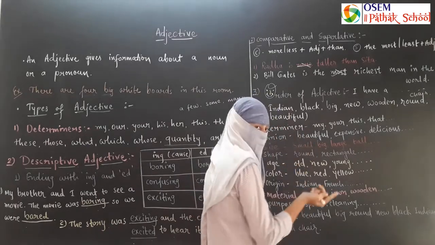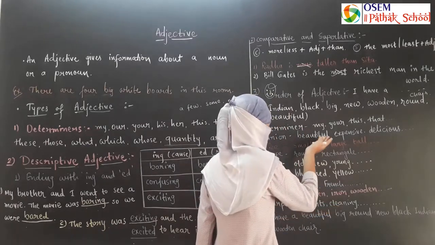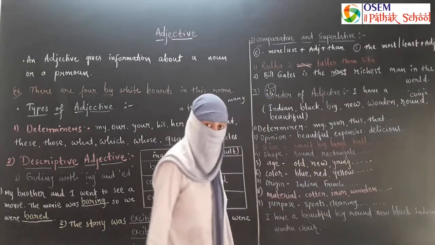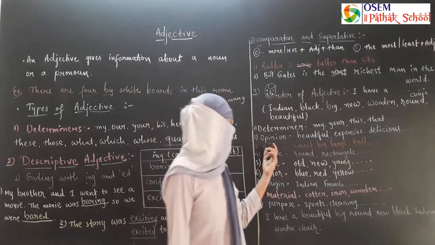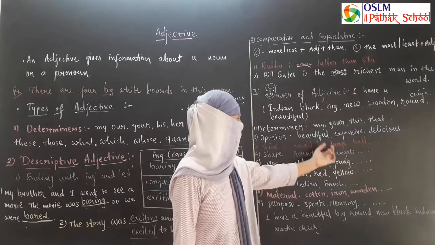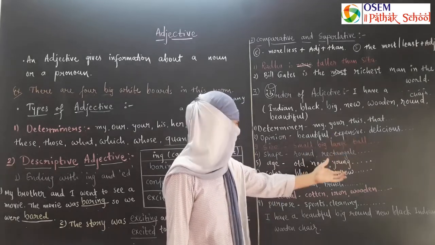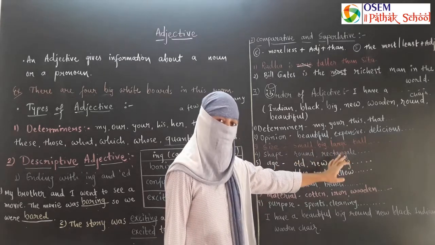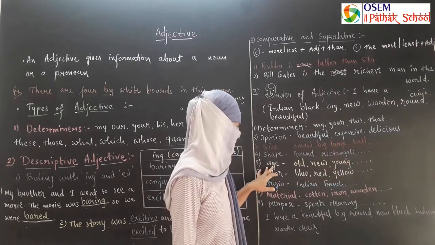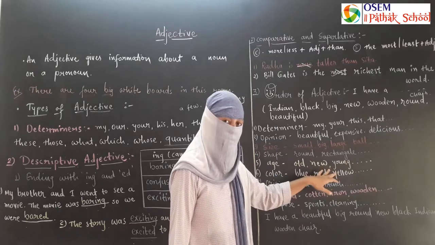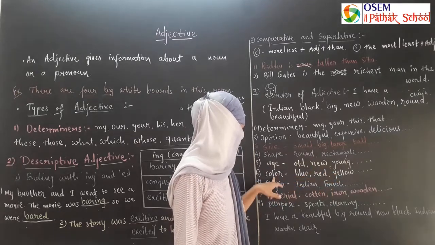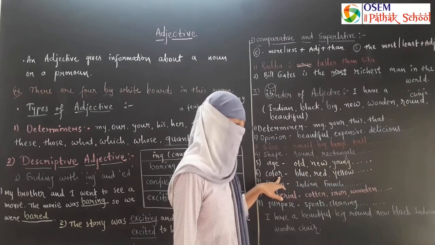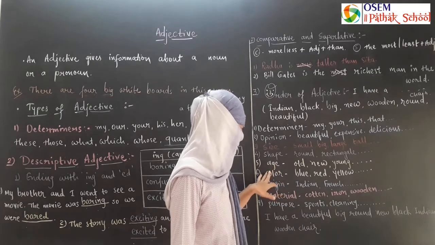Then opinion. What is your opinion? Opinion means beautiful, expensive, delicious. Then size: small, big, large, tall, etc. Then put shape: round, rectangle, whatever. Age: old, new, young. Then color. You can write COLOUR and COLOR, both are correct.